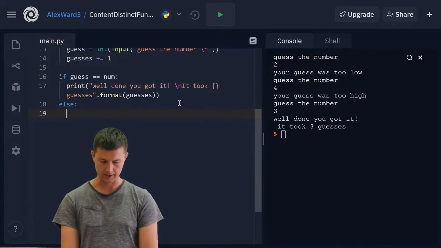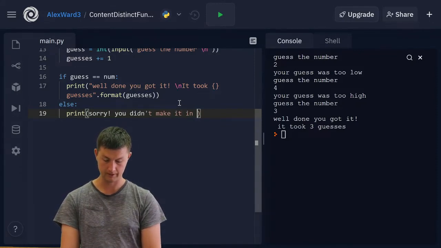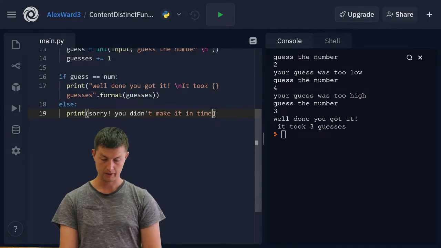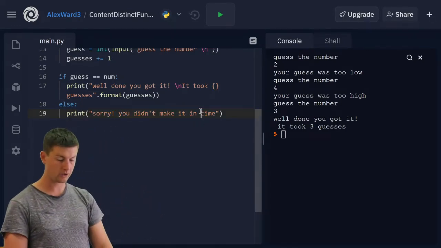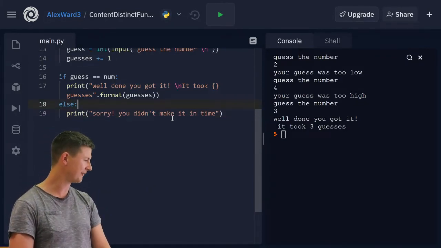So you need to say, print, "Sorry, you didn't make it in time." And I'm going to highlight that whole thing and put it in double quotes. Why am I going to put it in double quotes? Because I have this apostrophe here that would cause problems otherwise.